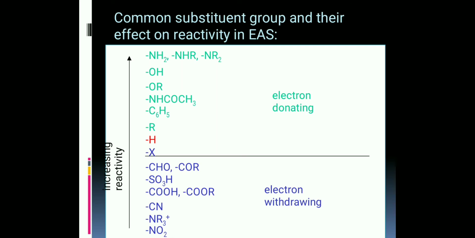So common substituent groups and their effect on reactivity of EAS. Reactivity increases as we move from NO2 to NH2, NHR, NR2. The upper ones are electron donating, the lower ones are electron withdrawing.